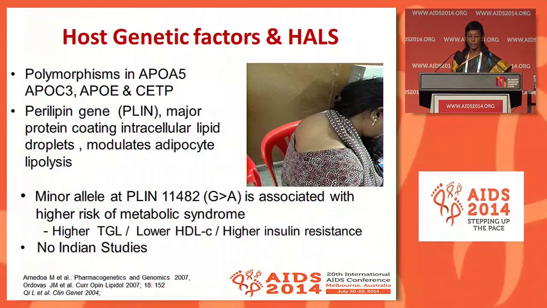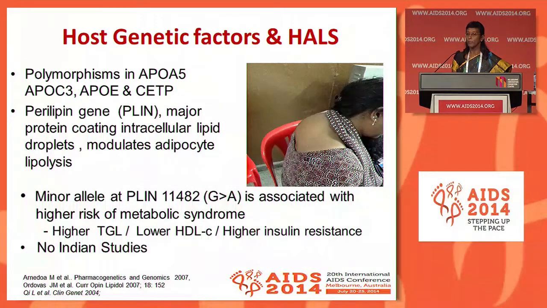Polymorphisms in ApoA5, ApoC3, ApoE, and CETP have been shown to be related to lipid abnormalities. Dr. Ordovas and his group from Tufts University School of Medicine, Boston, have shown the perilipin gene, otherwise known as the PLIN gene, which is a major protein coating the lipid droplets and modulating adipocyte lipolysis, to have a definite role in metabolic syndrome. The minor allele at PLIN 11482 is associated with higher risk of metabolic syndrome not only in white women, but also in other ethnic populations, especially Chinese and Asian Indians, where they found higher triglyceride levels, lower HDL cholesterol, and higher insulin resistance.